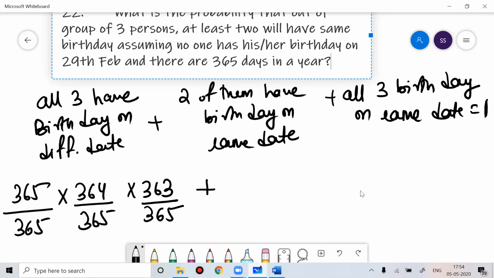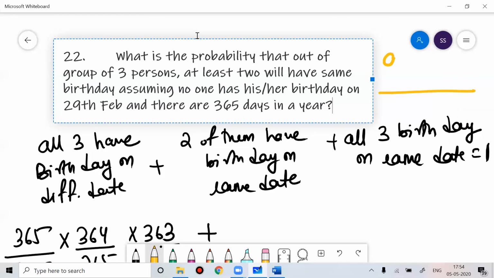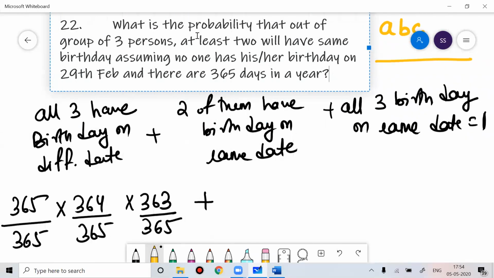Plus, two of them have birthday on the same date. There are three persons, A, B, C. From three, how will you choose the two persons? 3C2, that means three ways you can choose two persons.